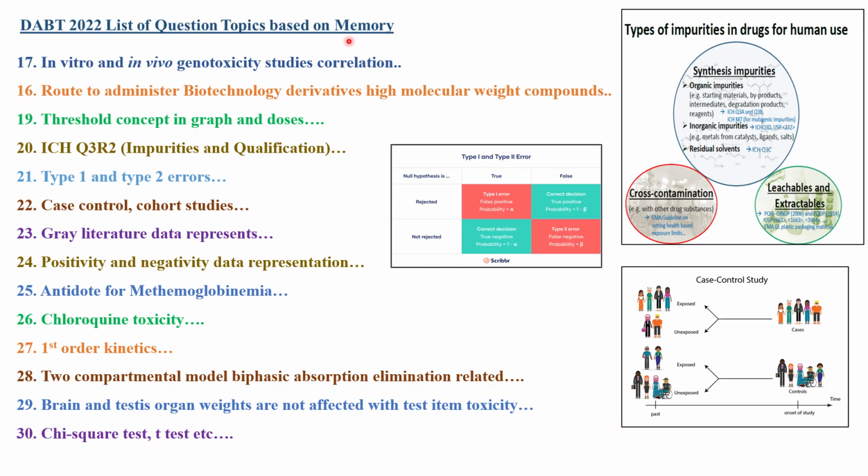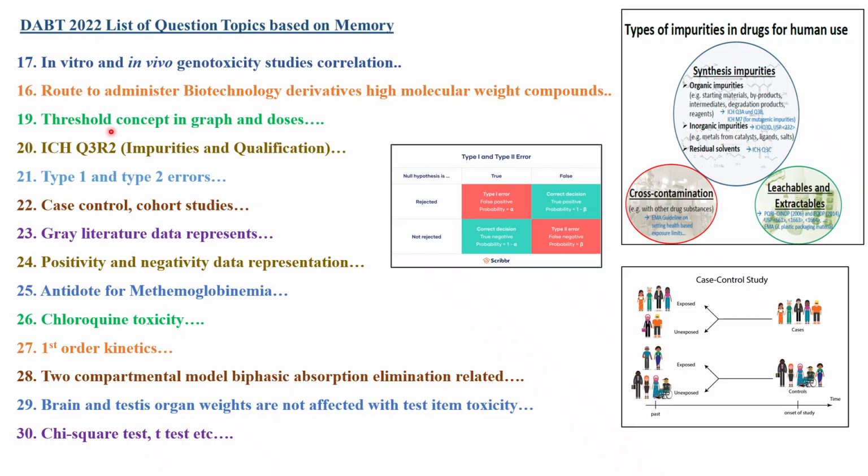Right. Next, in continuation with this DABT 2022 list of questions based on memory from previous DABT students, the other topic was in vitro and in vivo genotoxicity study correlation. They will ask you about in vitro and in vivo genotoxicity correlation. Next is route of administration for biotechnology derived high molecular weight compounds. This is with respect to the ICH S6 guideline. For S6 biotechnology derived compounds, you have to know the routes of administration in preclinical studies and, based on molecular weight and size, what type of studies need to be done. You need to read the ICH S6 guideline in detail.